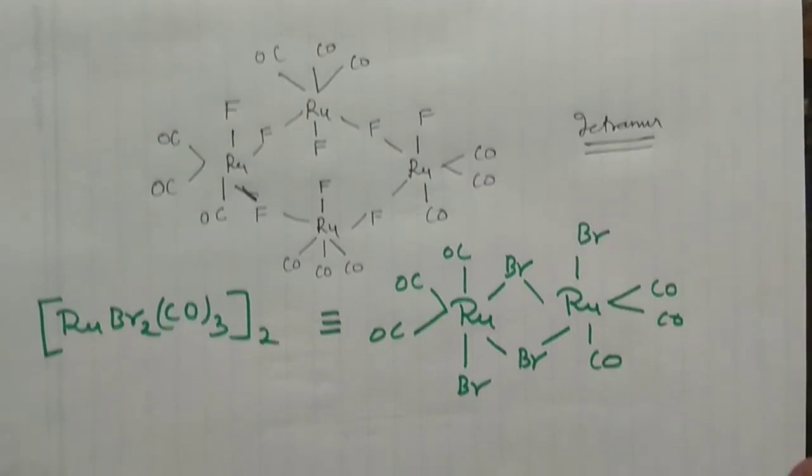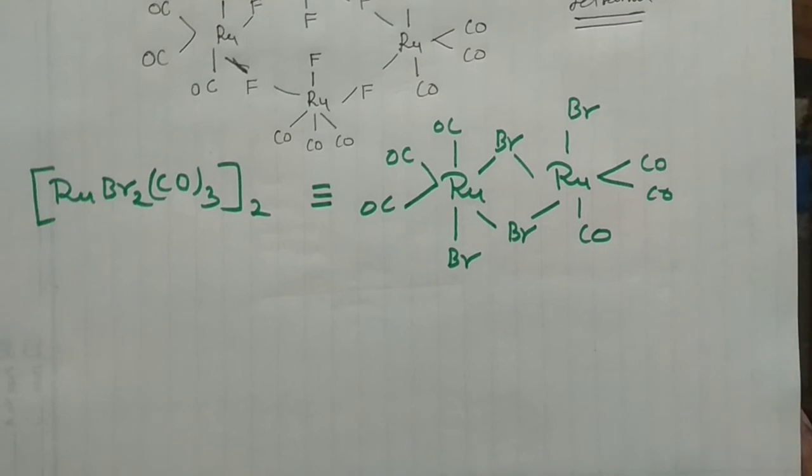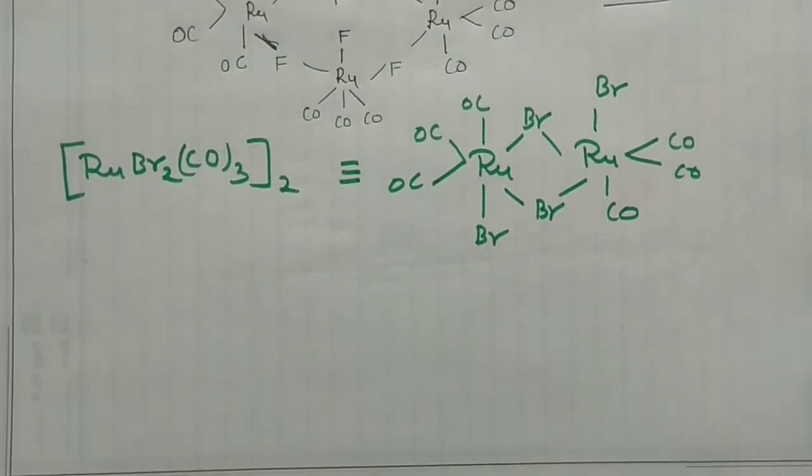Okay, and see one or two more important synthetic reactions. See how these compounds can undergo substitution reactions. Generally, when you put certain important ligands, these compounds also break.